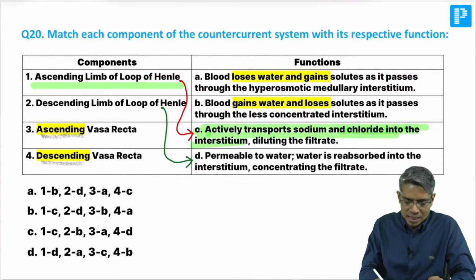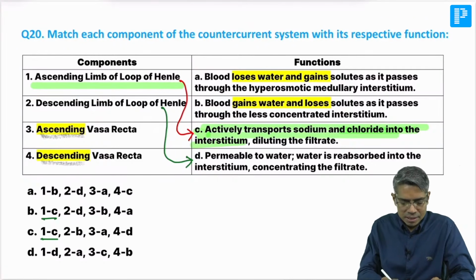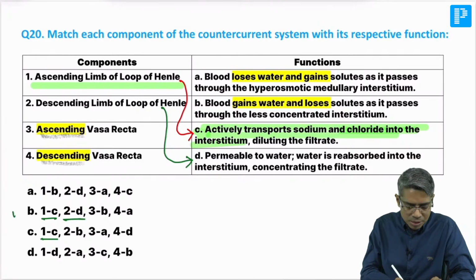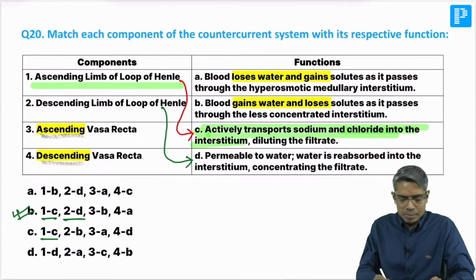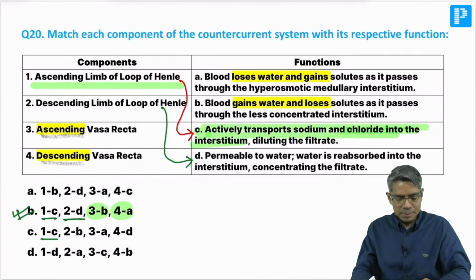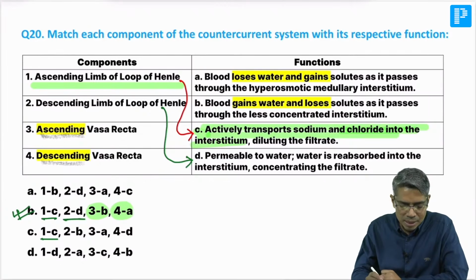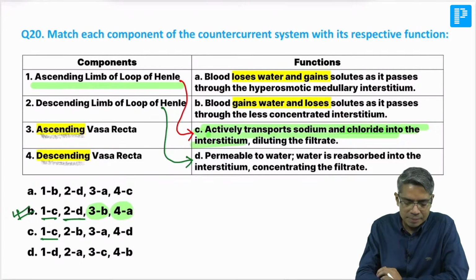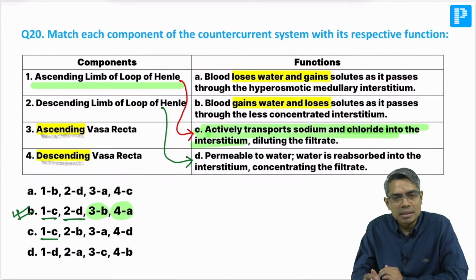Okay. So A is matching with C. So either B or C is the answer. Then 2 is matching with D. So this is going to be my answer. B is going to be my answer. Okay. But if you try to match the other two, 3B and 4A, एक बार देख लो, 3B के साथ मैच हो रहा है ascending vasa recta. Ascending vasa recta क्या करता है?